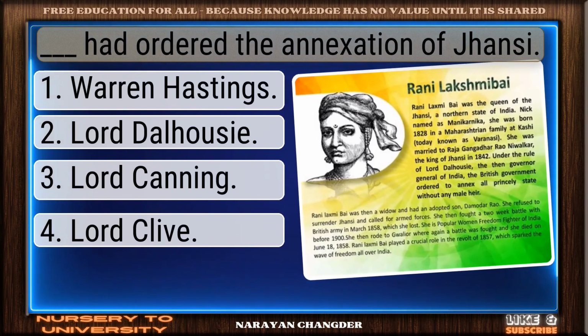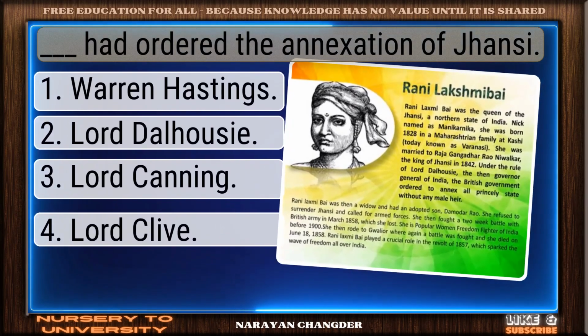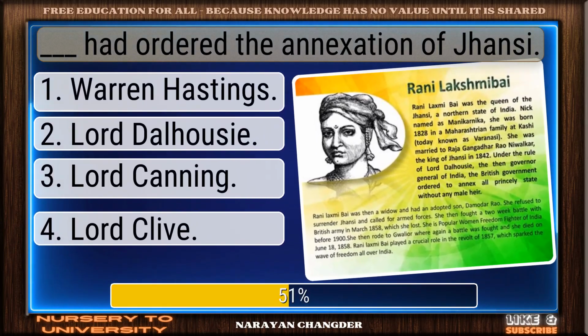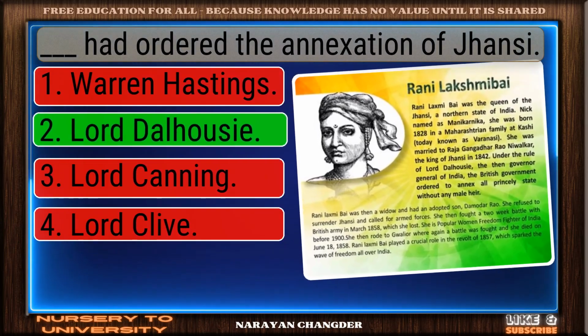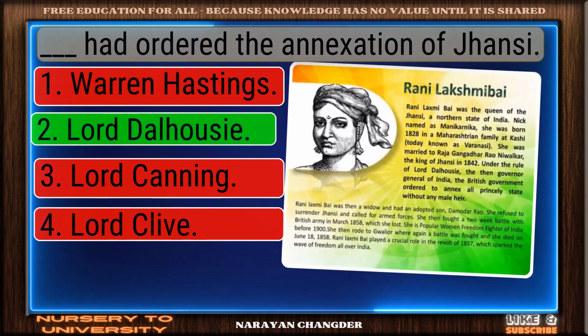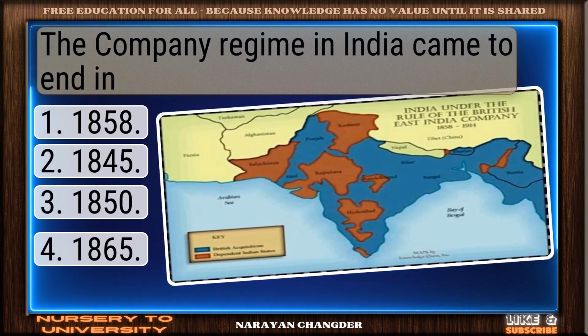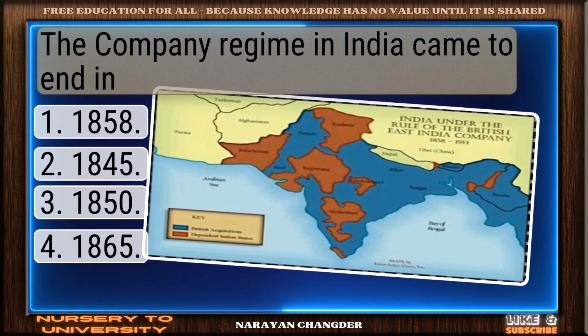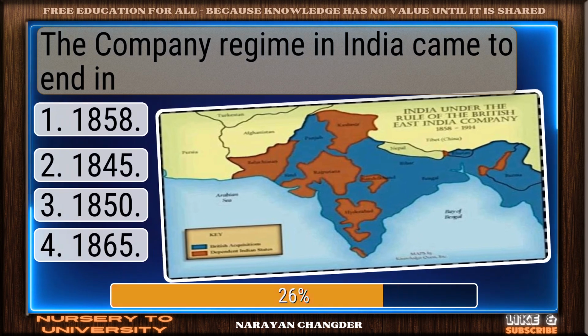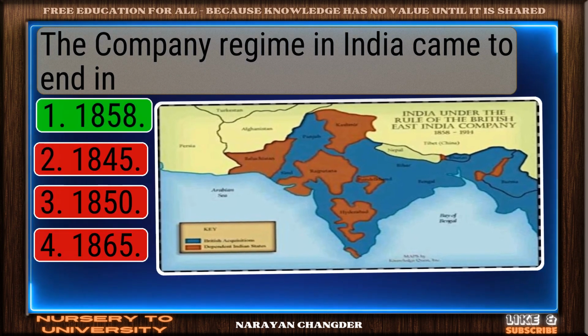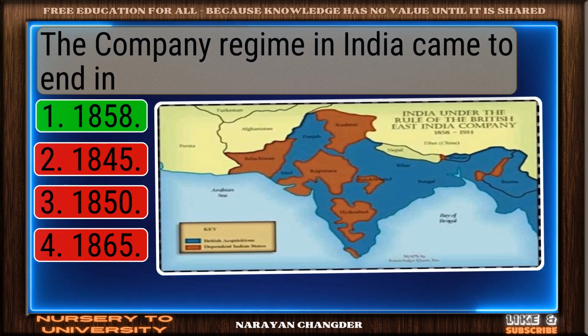Question number 119. ___ had ordered the annexation of Jhansi. Right again. Lord Dalhousie is a valid answer. Question number 120. The Company regime in India came to an end in. Valid point. 1858 is true.